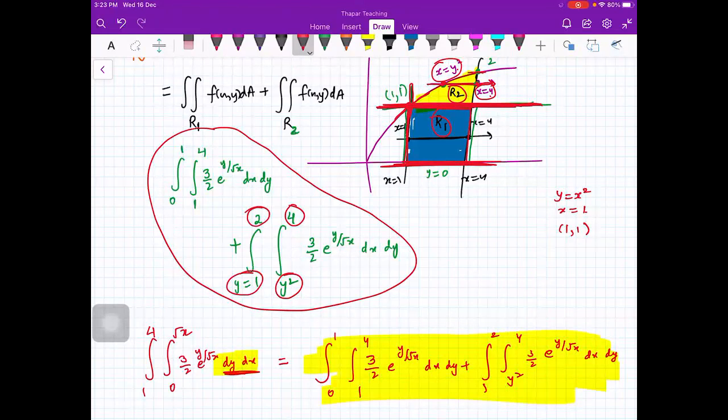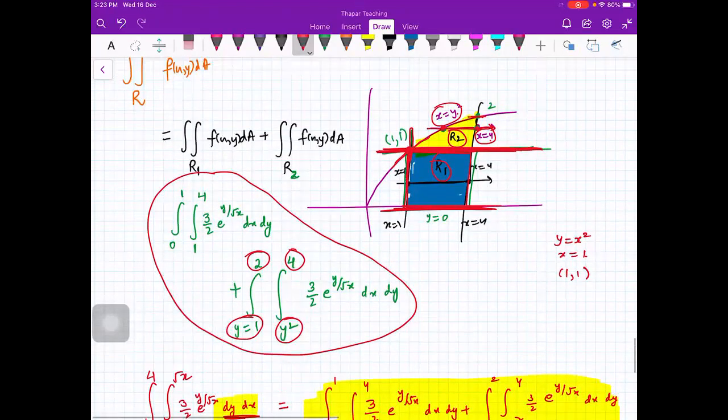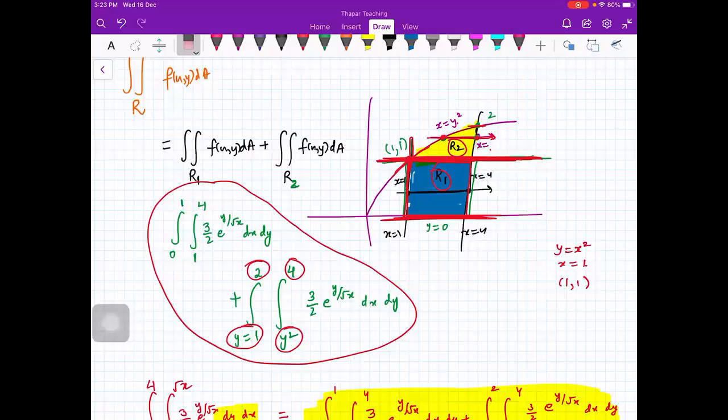Okay? Ma'am, how did we take y square to 4? You see, beta, I have drawn this horizontal line here. Can you see?